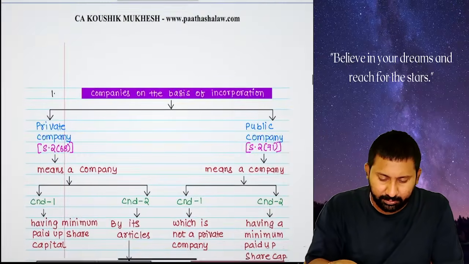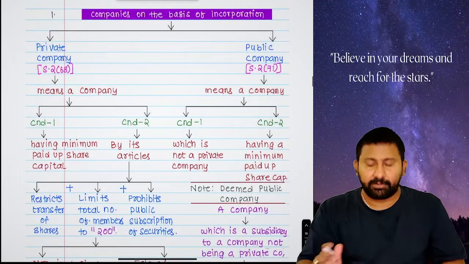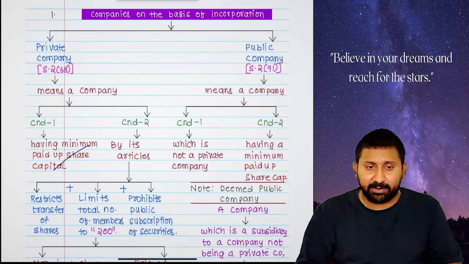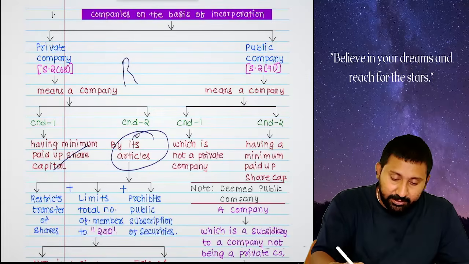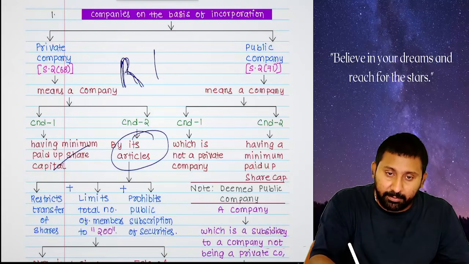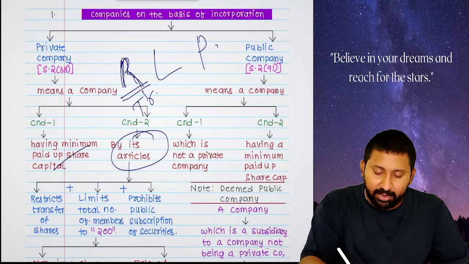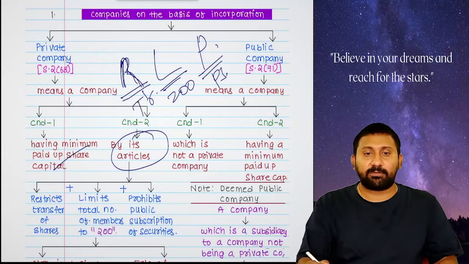Okay, let us see. First one, what is a private company? Private company means a company which is having minimum paid up share capital. Mandatory paid up share capital is required. And the private company's articles will do 3 things: restrict, limit, prohibit. Restrict the transfer of shares. Limit the total number of members to 200. Prohibit public subscription of securities.